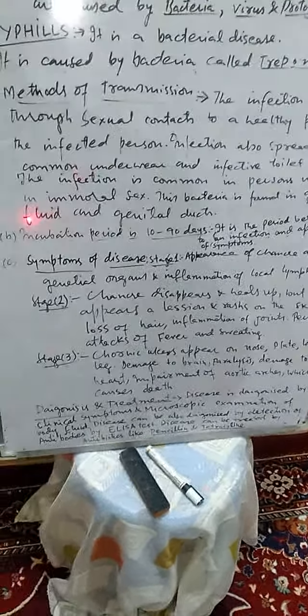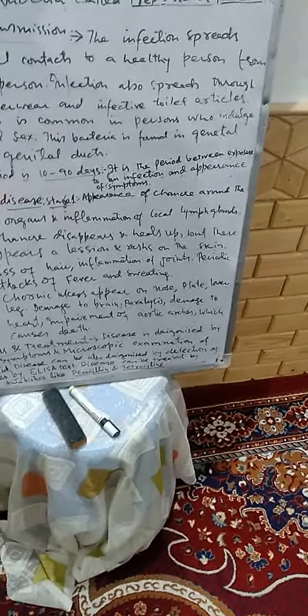Incubation period. How long is the incubation period? Incubation period means the time between the person's exposure to the infection and the appearance of the symptoms. Symptoms of the disease. There are three stages of syphilis. Stage 1: appearance of chancre around the genital tract and inflammation of local lymph glands. What is the chancre? Chancre appears around the genital organs.